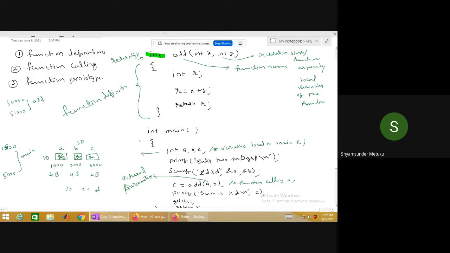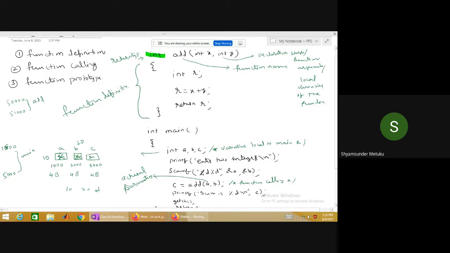Then when the program starts executing and finds int ABC, the 12 bytes of memory expected has to be allocated in this range only. That is why I wrote 1000, 2000, 3000. They are not in continuous locations, they are scattered among any location. That is called random access memory.